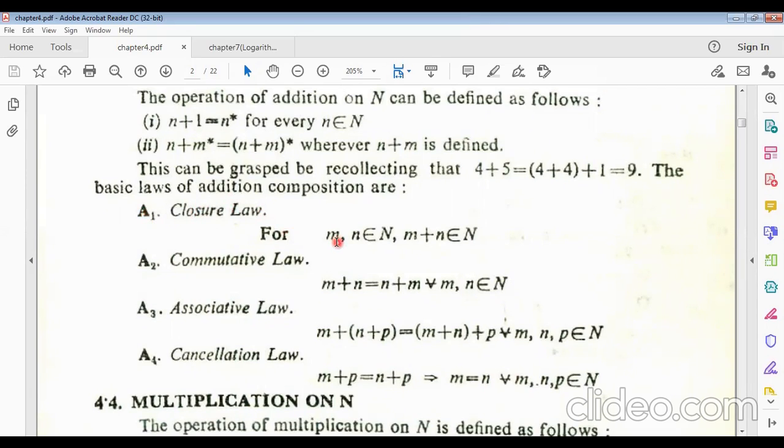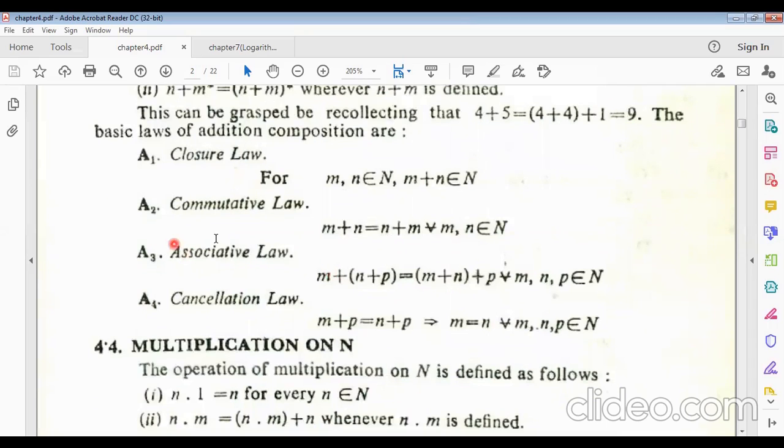For any two natural numbers m and n belonging to N, their addition, that means m plus n, also belongs to N. This is the closure law. Now the commutative law: m plus n equals n plus m for all m, n belonging to N. This law is called the commutative law for addition.